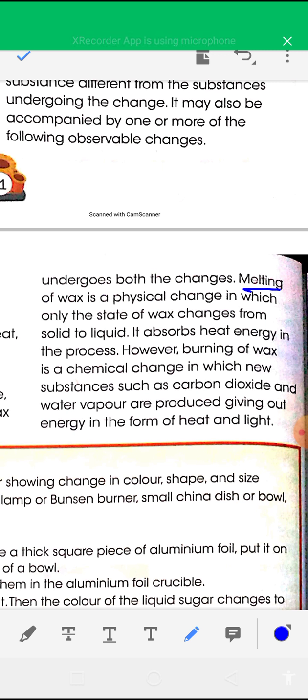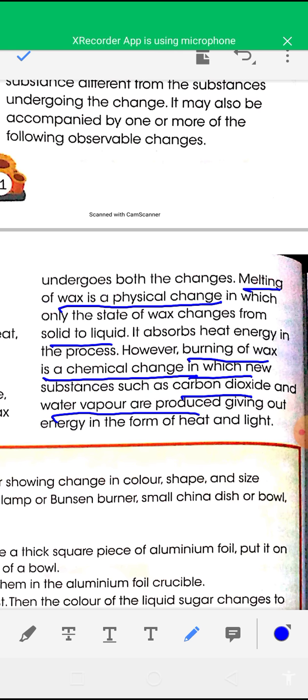Melting of wax is a physical change in which only the state changes from solid to liquid, and it absorbs heat energy. However, the burning of wax is a chemical change in which new substances such as carbon dioxide and water vapor are produced, giving out energy in the form of heat and light.